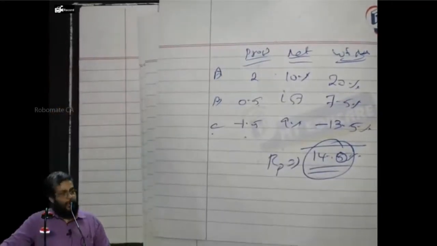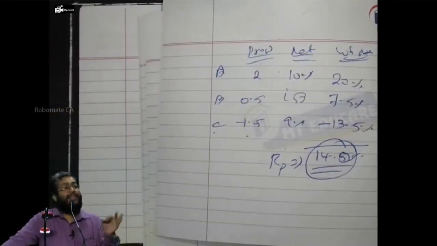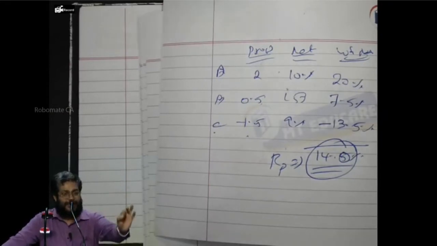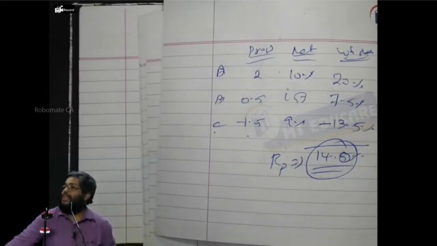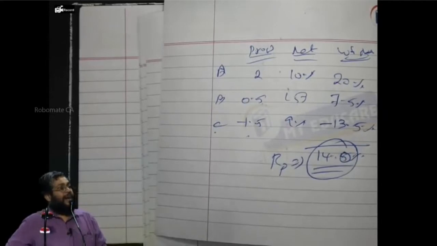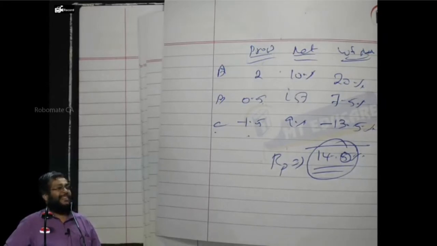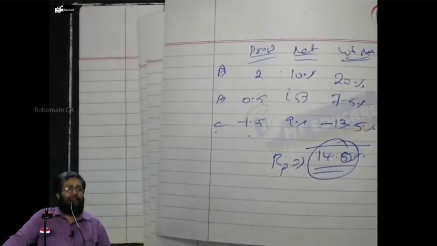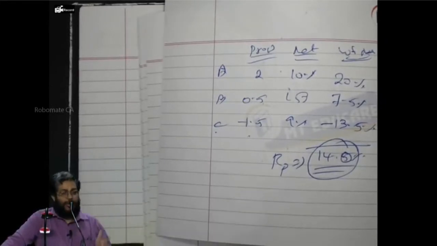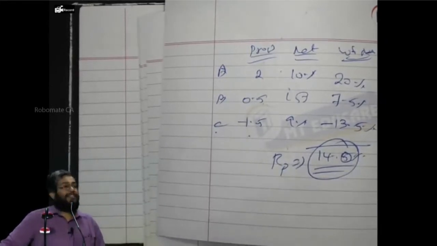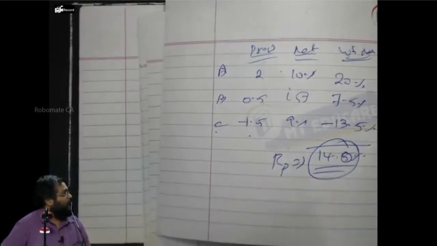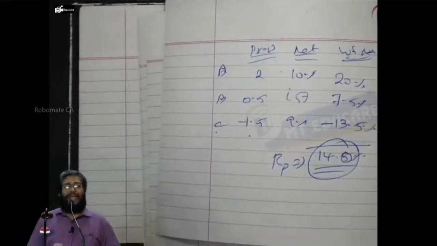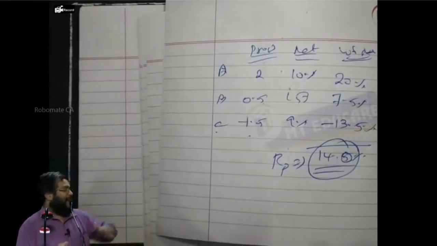Now, more about this is to be learned in the next problem. In this problem, only thing which I learned extra is the two ways of getting money. One is what? Borrowing money. And is what? Borrowing shares. Borrowing shares I call as what? Short position. With borrowing money, I cannot change my portfolio risk to my satisfaction. Because by borrowing money, the beta is what? Zero. In fact, borrowing increases what? Risk. It is not going to tackle my risk problem. Yes or no?